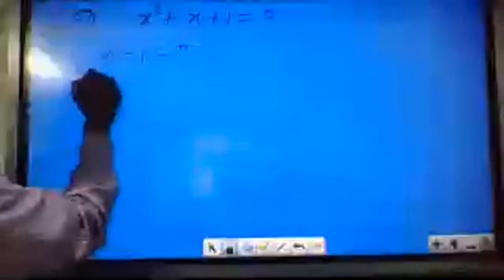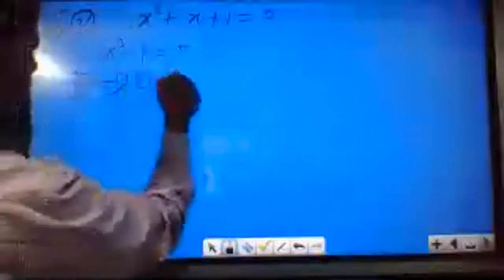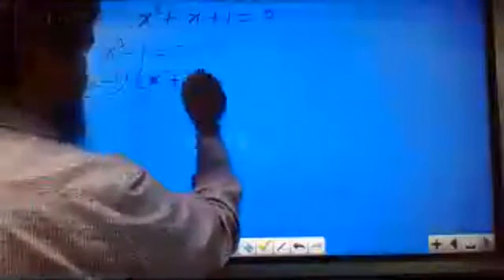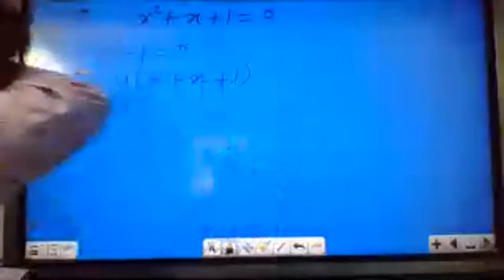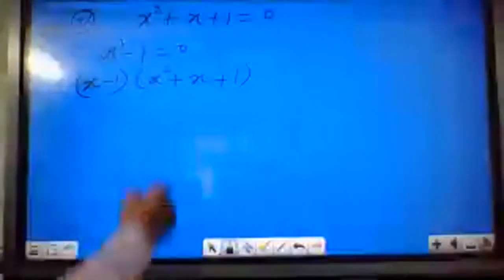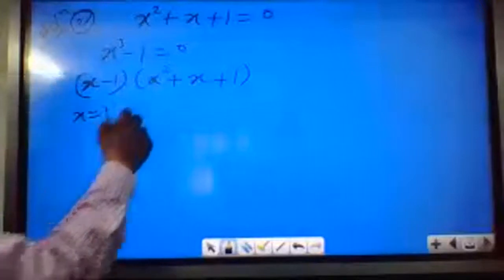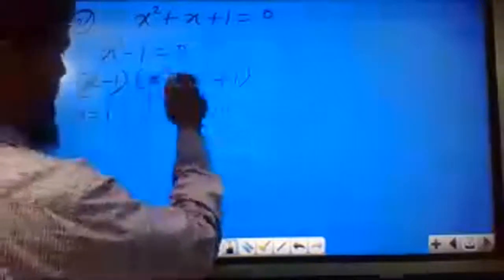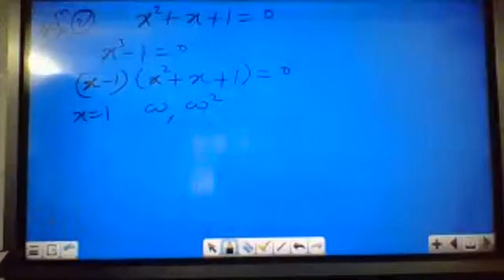For this, a cube minus b cube is (a minus b) into (a square plus ab plus b square). Since from this we are getting x equal to 1, the other two roots will come from this quadratic equation. For them we can consider omega and omega square. The other two roots are omega and omega square.